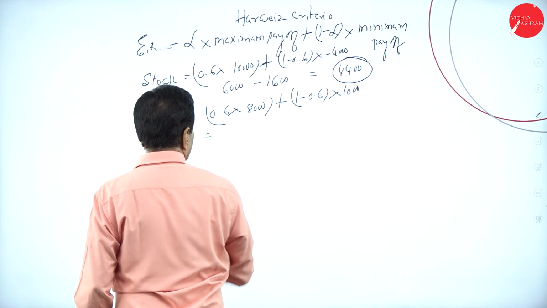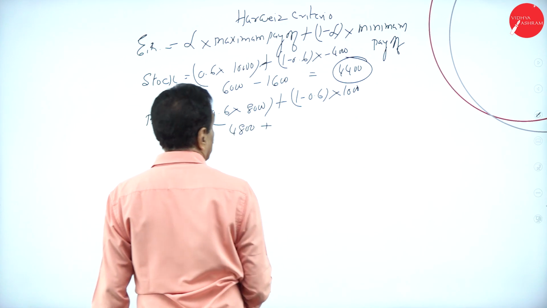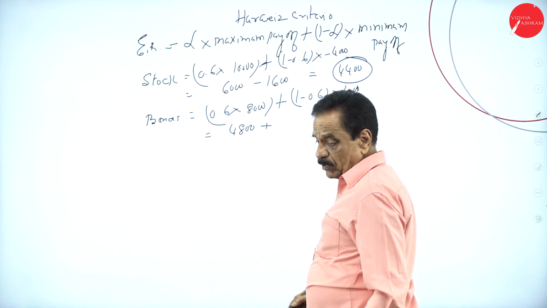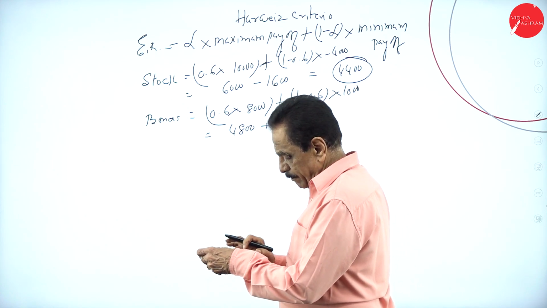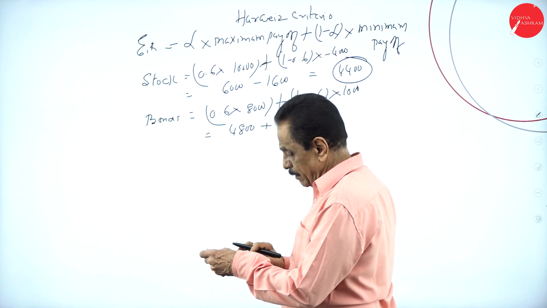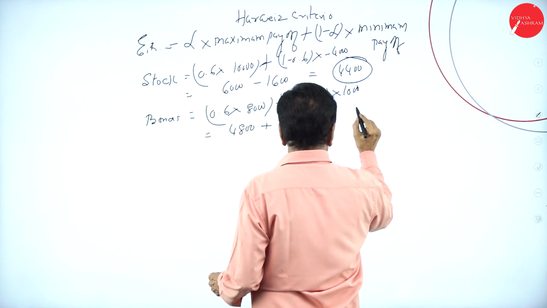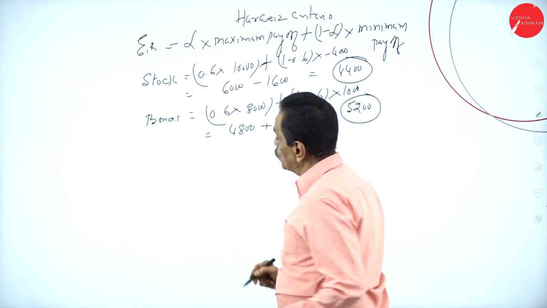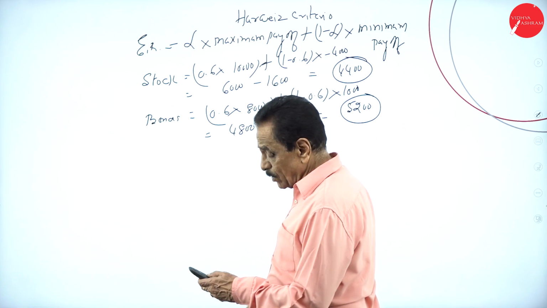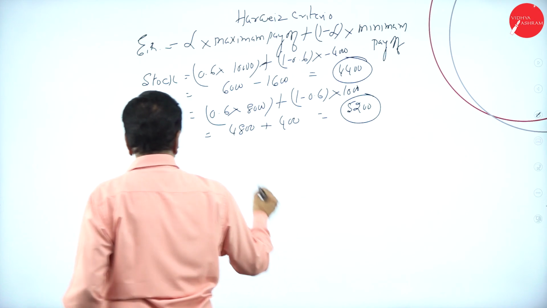So 8,000 into 0.6 is 4,800 plus 0.4 into 1,000 is 400. Add the figures: 5,200. This goes in favor of bonds.